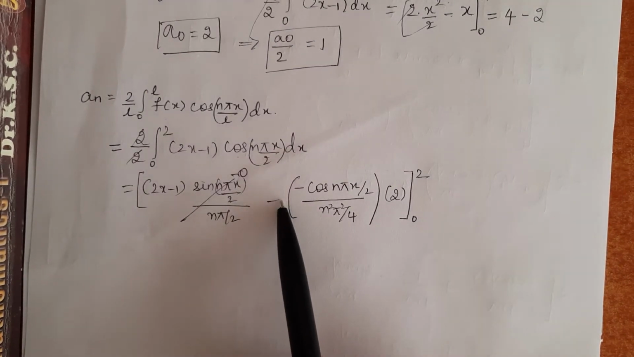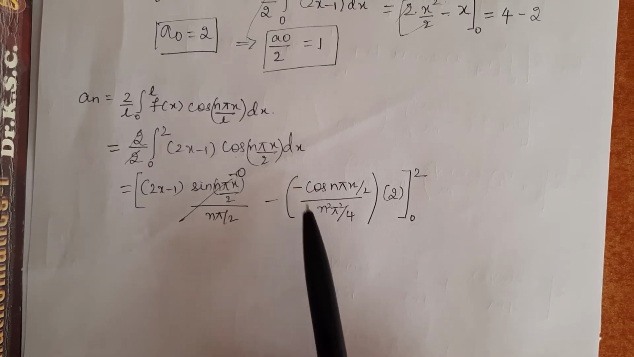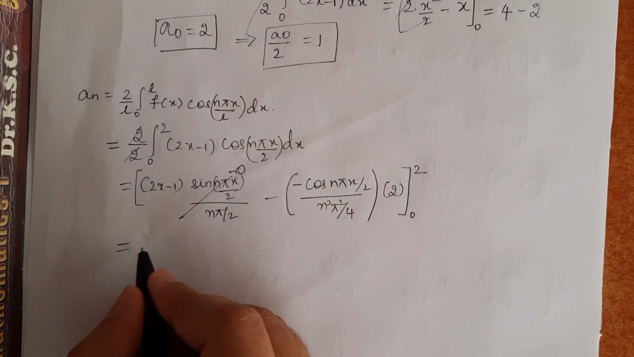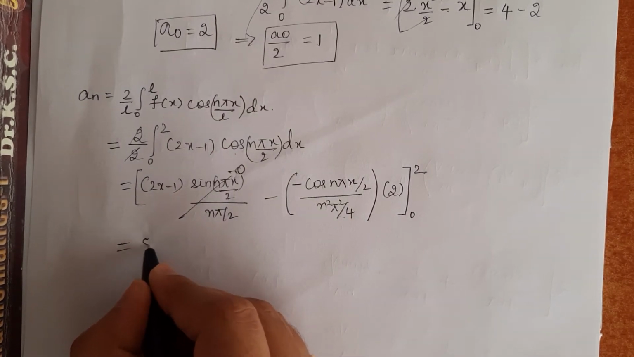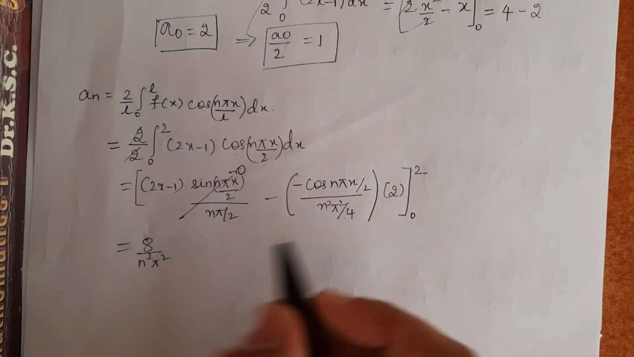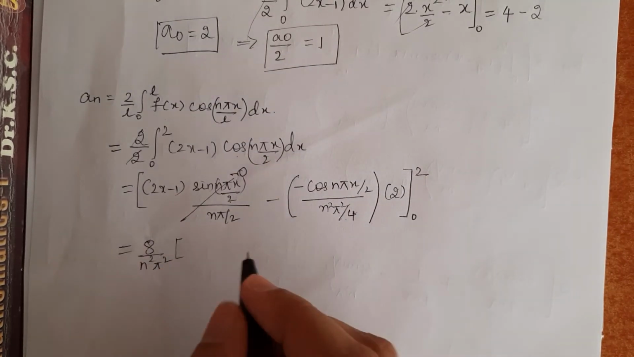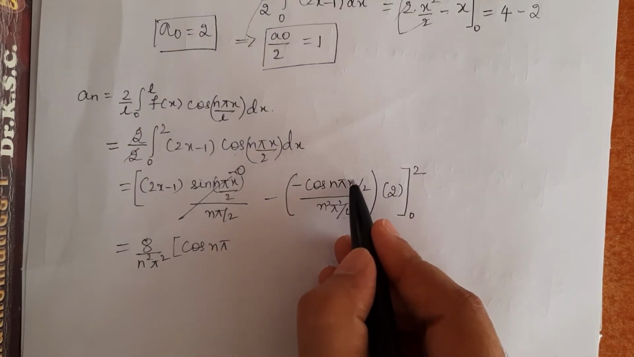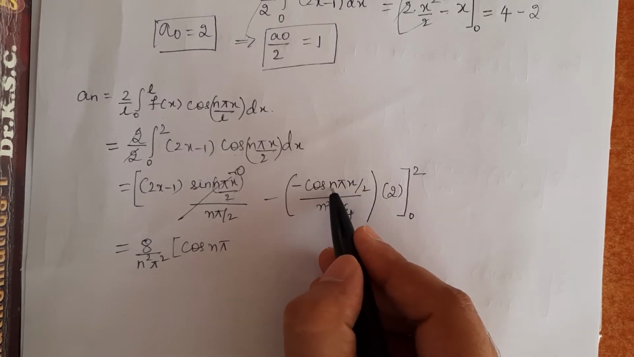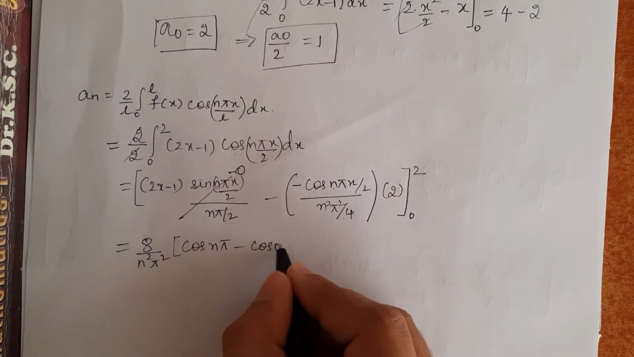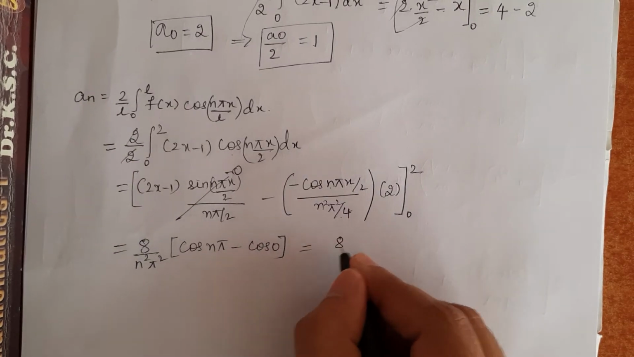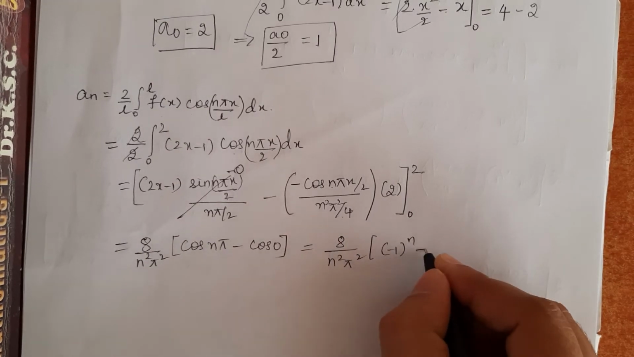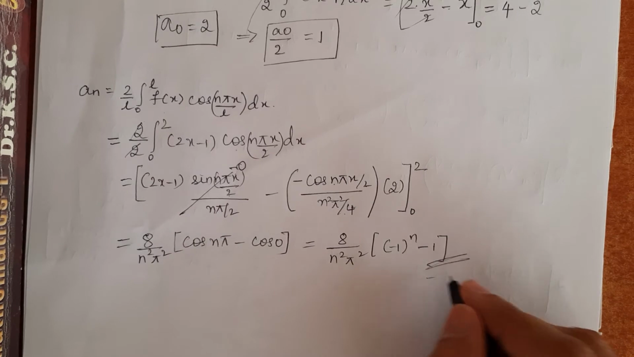Now, let me substitute the limit for this term. Here minus into minus is plus. The denominator of the denominator goes to the numerator. So, it is 4 2s are 8 divided by n square pi square, into upper limit cos n pi. If I substitute 2 here, 2 and this 2 gets cancelled, I will be left with cos n pi minus lower limit cos 0. So, which is equal to 8 by n square pi square into cos n pi is minus 1 to the power n, minus cos 0 is 1. This is the value of a n.